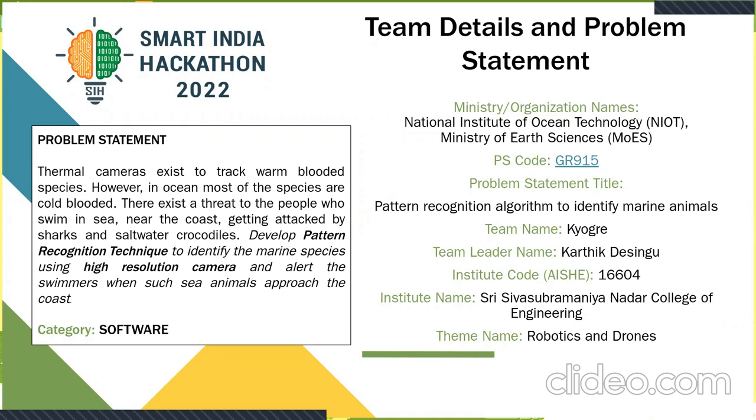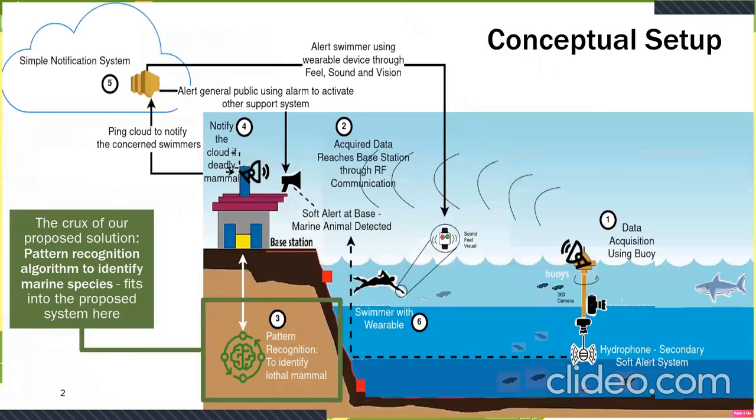To start off, currently thermal cameras are being used to track warm-blooded animals in marine environments. However, there are a lot of cold-blooded lethal species, such as crocodiles and sharks, that cause a significant threat to swimmers near the coastal regions. So the problem statement basically asks us to build a pattern recognition system to identify them using high-resolution optical cameras and alert swimmers near the coast.